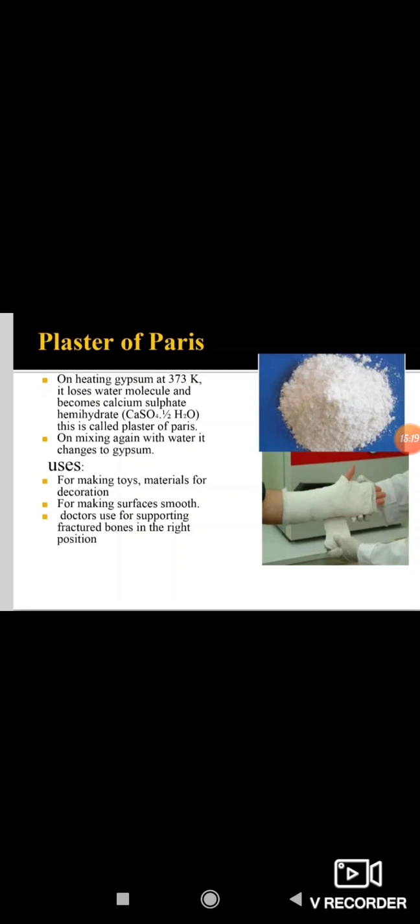Gypsum is also used to slow down the rapid setting of cement. Do you know cement? Cement is used for making household purposes. So gypsum is used with the cement to slow down the rapid setting of the cement.